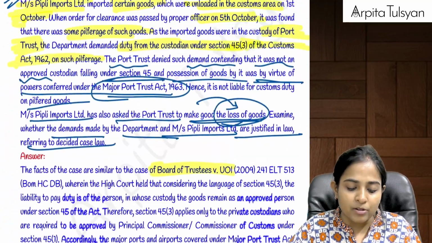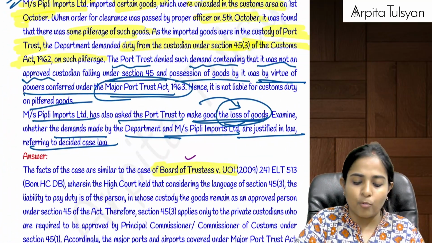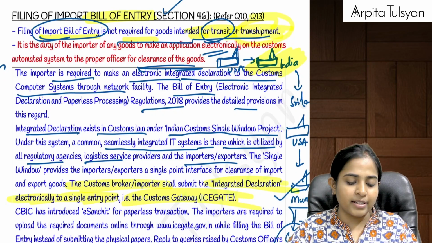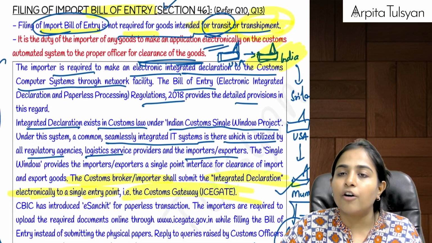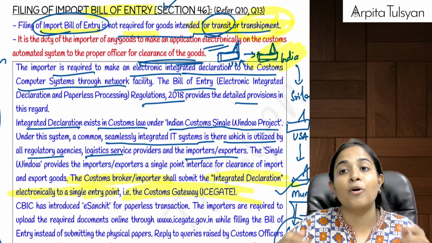Okay, an example is also there, and the reference of the case law is also given here, Board of Trustees versus Union of India. You can just refer to it once. Then going on to the next section, that is section number 46. Section 46 talks about filing of bill of entry.